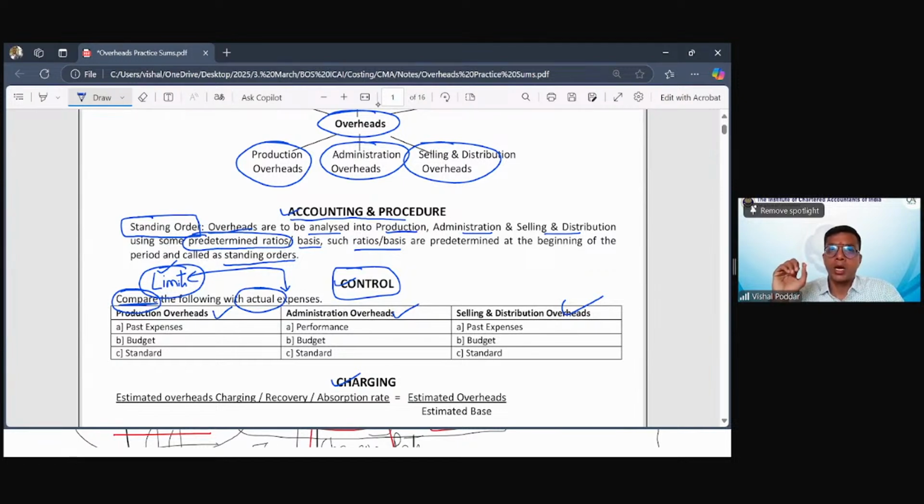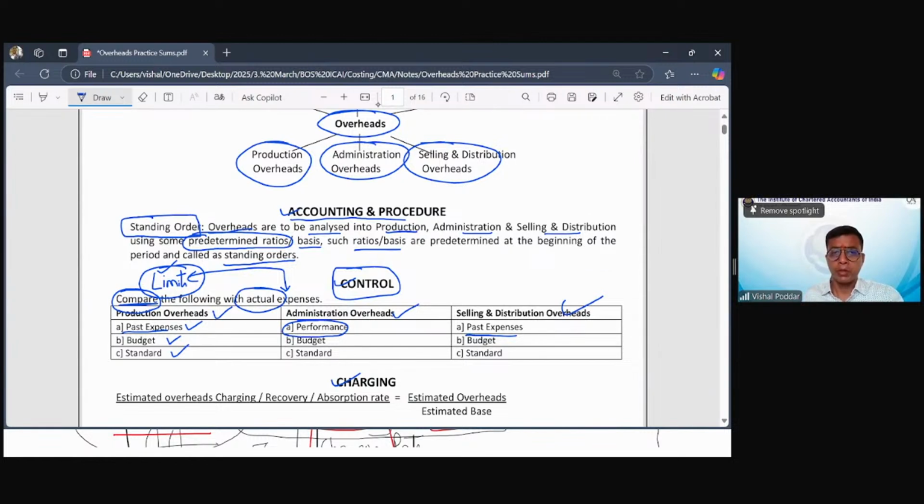Now, these limits are set either by looking at past year's expenses or from the budgets that we have prepared for this year, or these limits can be taken by fixing up some standards. So the question is, when you want to compare actual with limits, you need to set the limits with which you can compare the actual. How will these limits be set? It can be set using the past expense data. In case of administration, the module says you can even compare your actuals with the performance, but I believe more than this, the past expense data can be used.